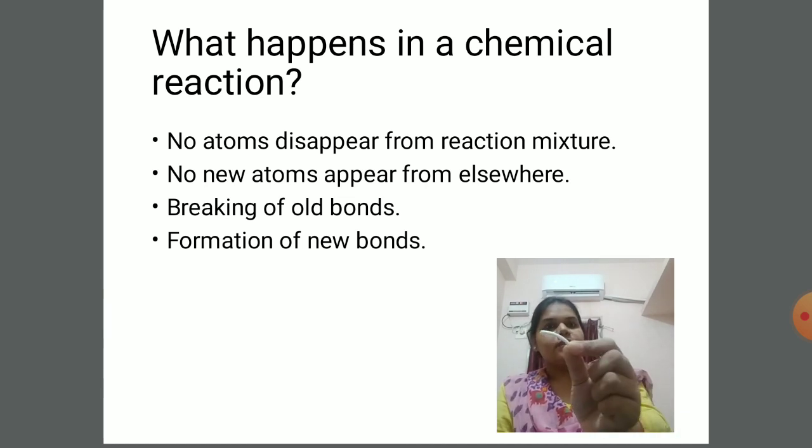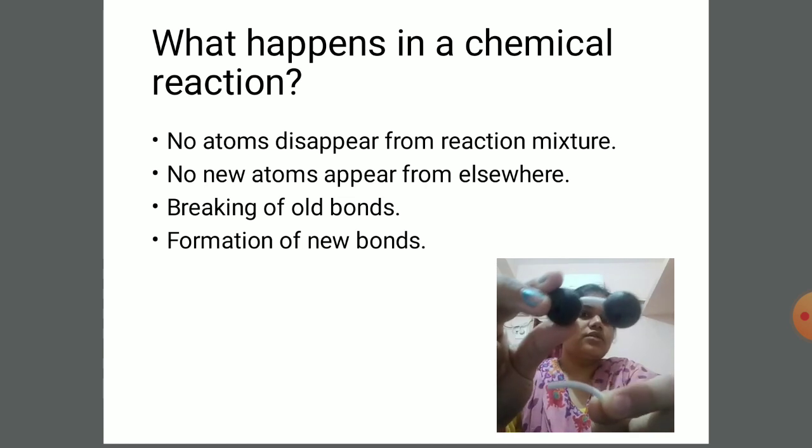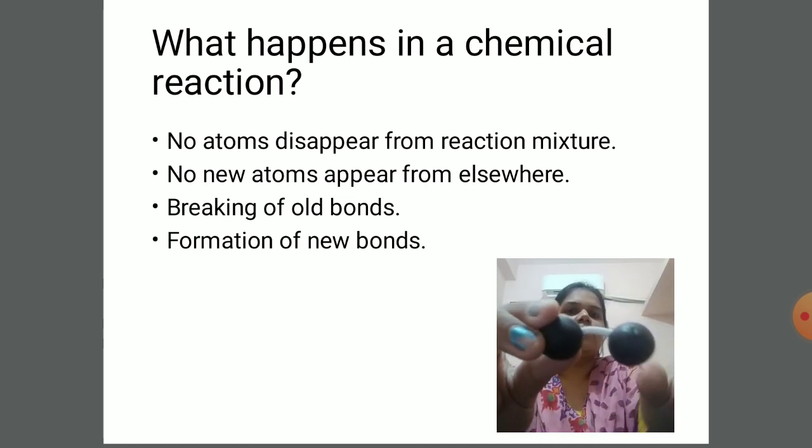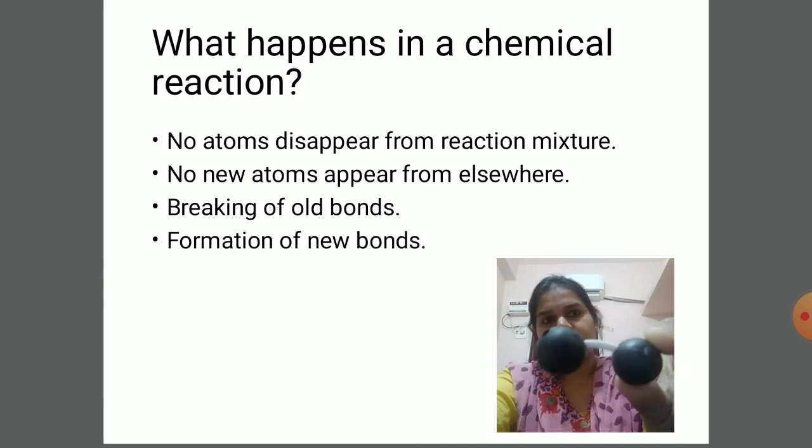Now look here. This is a small plastic substance. It represents a bond. And I have two small black balls which represent atoms. These two black balls represent atoms, and this white line is holding them together.